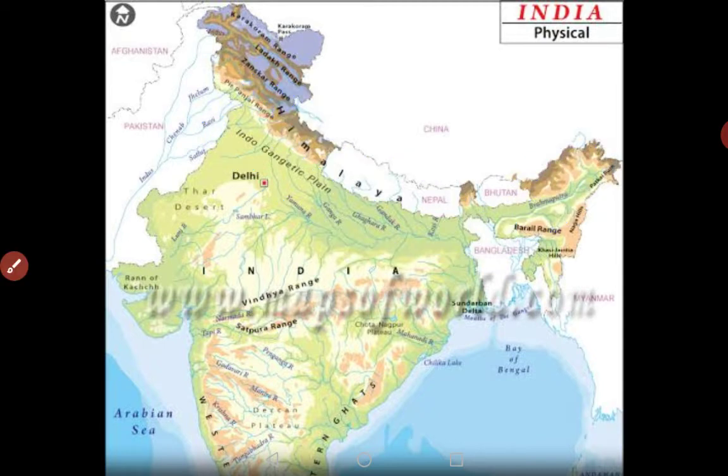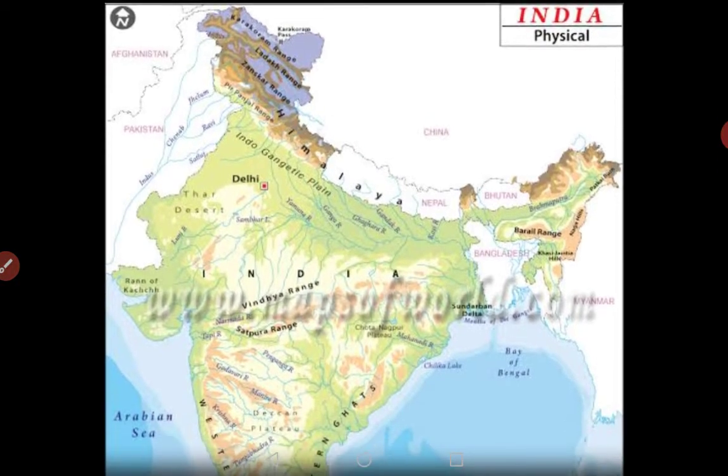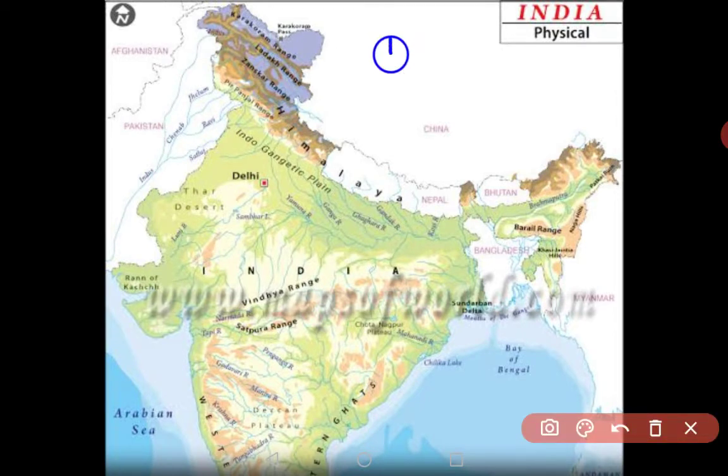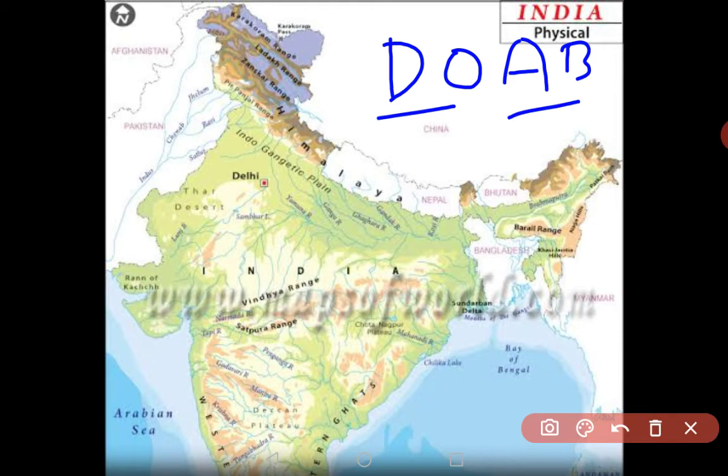Two, three important points are there which we will be discussing. The first one is the Doab. So, what is Doab? Do means two, Ab means water. So the area where two waters are flowing is known as Doab. Suppose one river is there and one more river is flowing like this. The area between the rivers is a fertile area which is known as Doab.